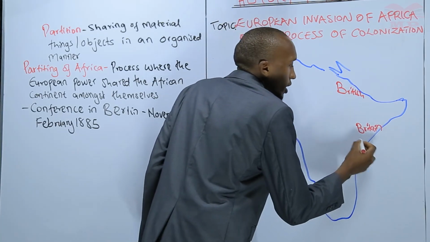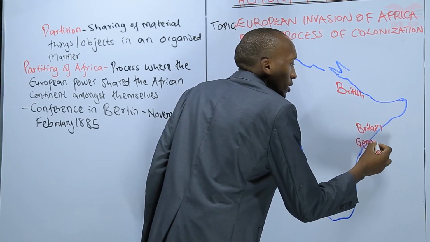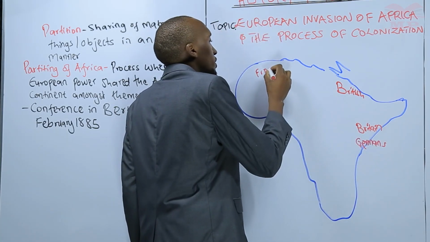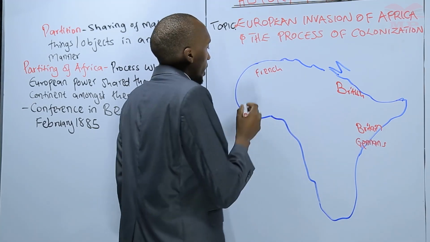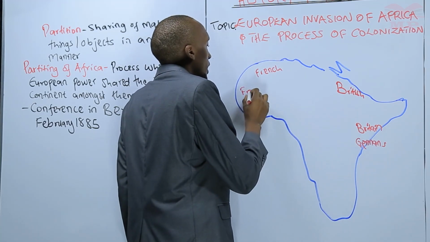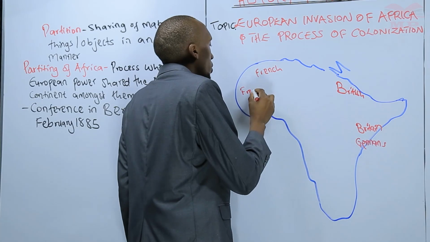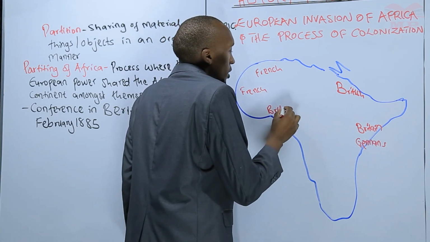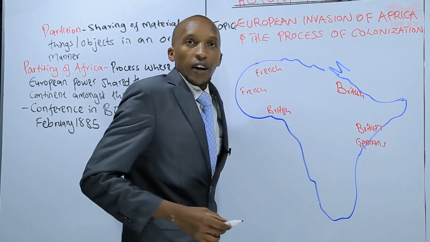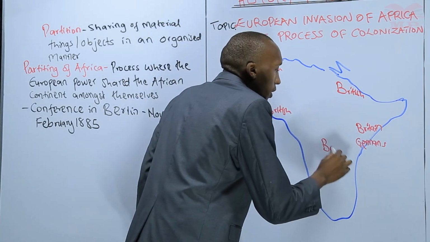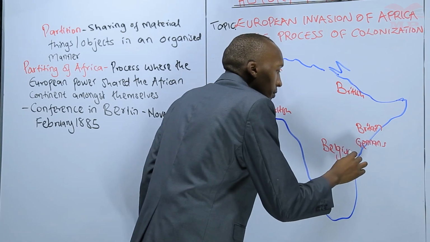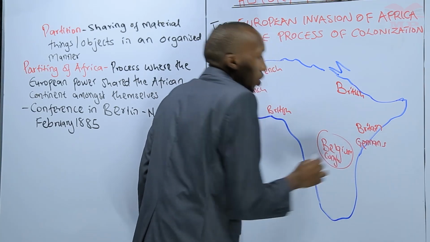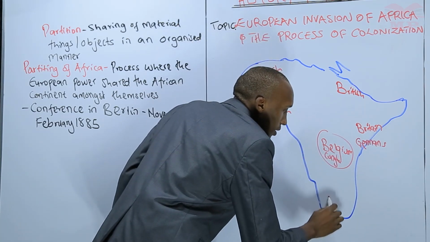And then down here we had the Germans, right? And then the majority of Western Africa, we had the French, right? Here we also have the French, that is in Morocco. Then part of West Africa, we also have the British. And then in Central Africa, we had the nation of Belgium, here at the Congo, right?